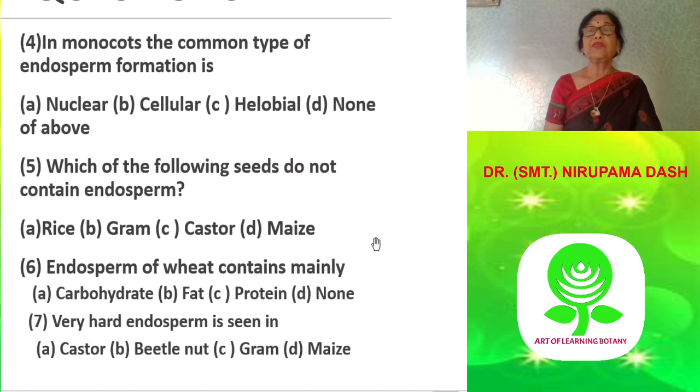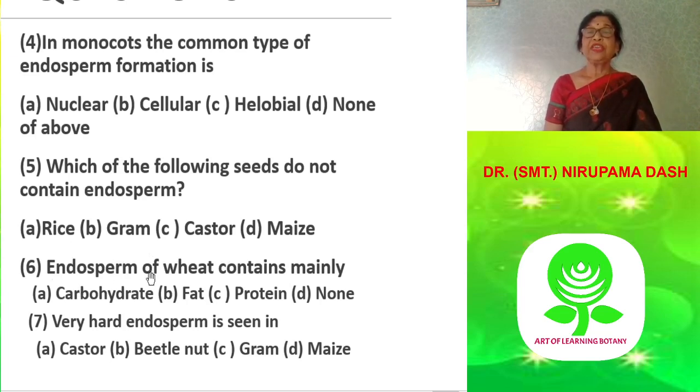Question number 4: in monocots, the common type of endosperm formation is A, nuclear, B, cellular, C, halobial, D, none of the above. The answer is C, halobial. Question number 5: which of the following seeds do not contain endosperm? A, rice, B, gram, C, castor, D, maize. The correct answer is B, gram.